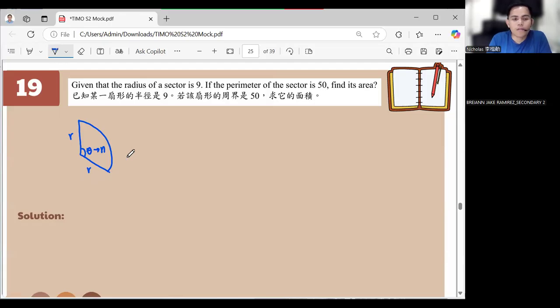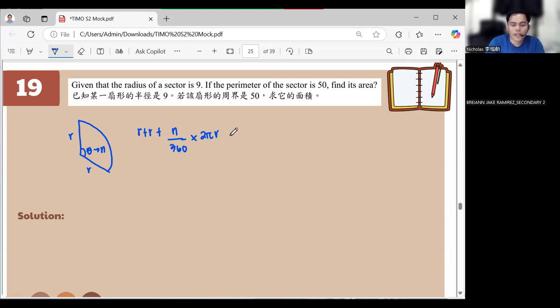So in getting the formula, it's R plus R plus N over 360 of the circumference, which is 2 pi R, right? Now, in our pi in here, there's no value of pi given, right?